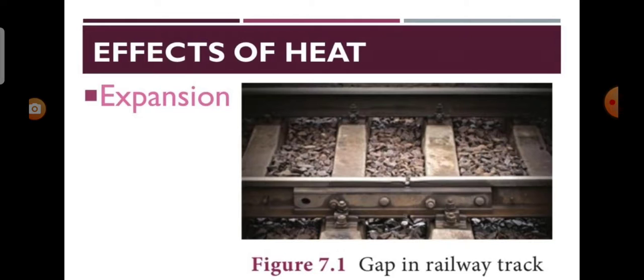Expansion. When heat is added to a substance, the molecules gain energy and vibrate and force other molecules apart. As a result, expansion takes place. You would have seen some space being left in railway tracks. It is because during summertime, more heat causes expansion in tracks. Expansion is greater for liquids than solids and it is maximum in gases.